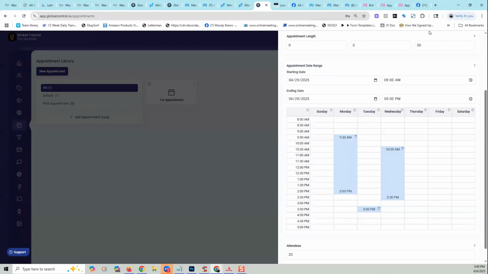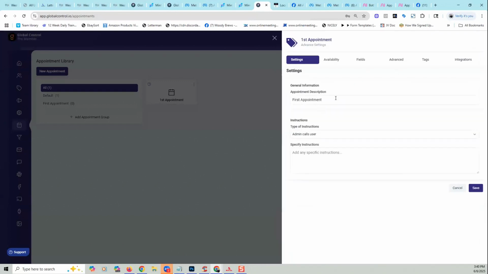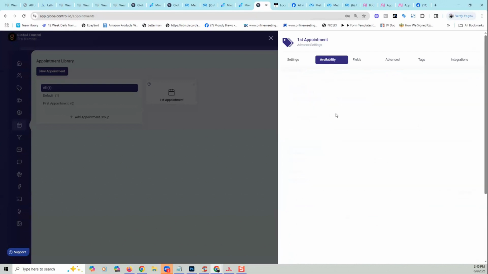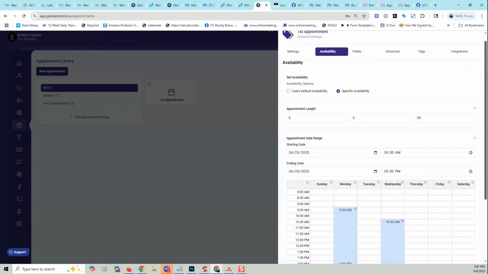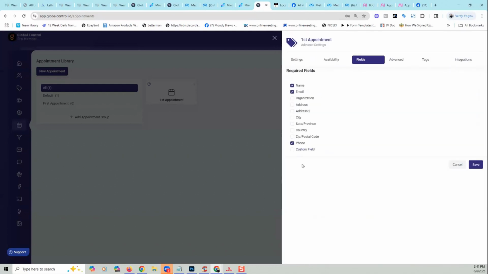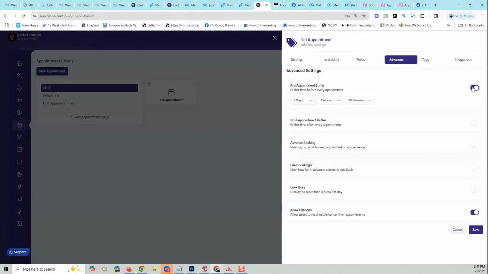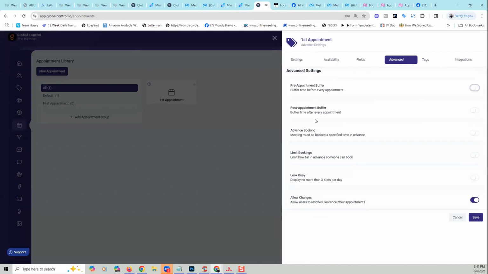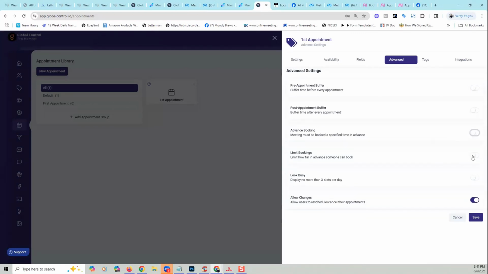So the same functionality that we had before. You're going to see, I still have to clean this up, right? So this is the name of your appointment. These are your instructions. This is where you'll either use your default availability that you have on your whole account, or you'll do specific availability just for this one calendar. You'll put your start date, your end date, the fields that you want to pull in. And then if you want a buffer time before the appointment, after the appointment, if it needs to be booked in advance, how far somebody can book in advance. This is our favorite feature.